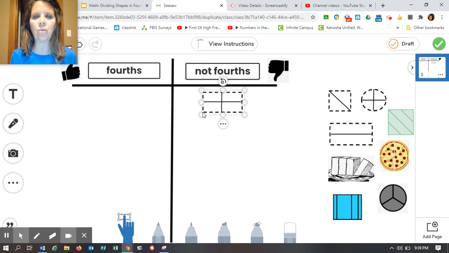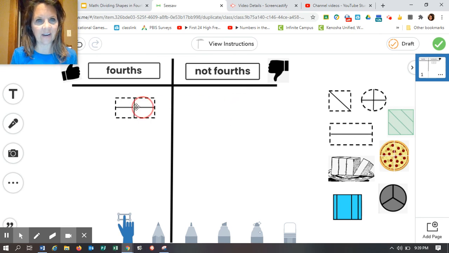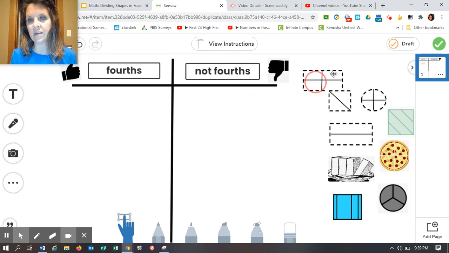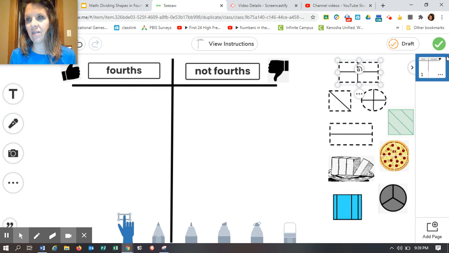Did I put this one in the right place? Is this in the not fourths? What do you think? Yes, or is it not right? Yeah, that's not right. This one is divided correctly, so that would go into fourths. So you're going to go ahead and finish all of these on this page here, and then you're going to click that green check, and you will be all done. Go ahead, get started.